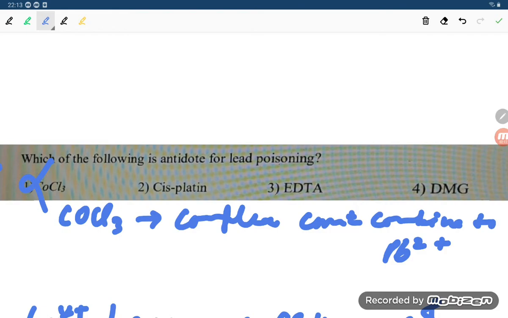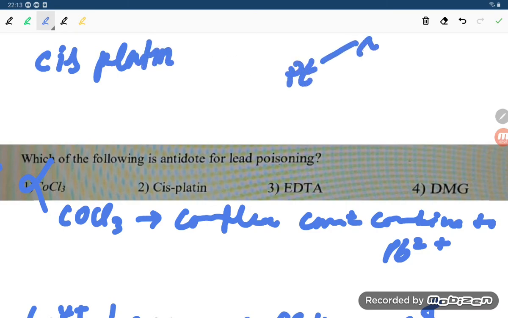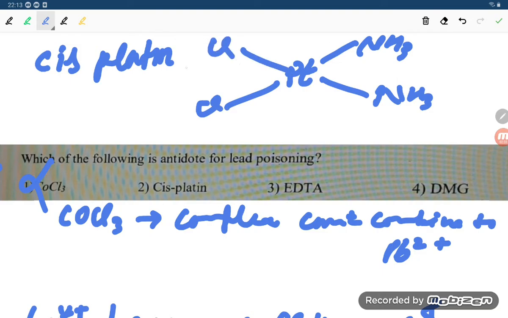If it's cisplatin, cisplatin cannot combine either, because here is NH3, here is also NH3, and here is Cl. Platinum is already a complex compound. So this cannot be our answer. So what can be our answer, student? EDTA can be our answer. EDTA is our required answer.